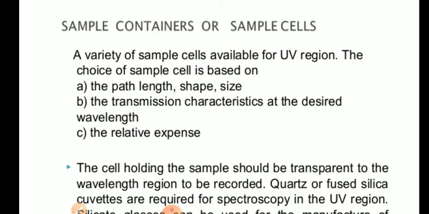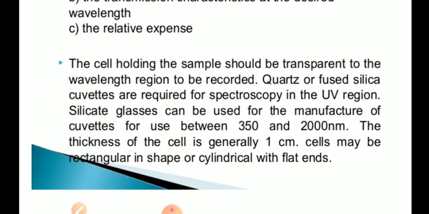Okay, so the sample container or sample cells are called cuvettes. A variety of sample cells are available for the UV region. The choice of sample cell is based on what path length, what thickness of cuvette, you want. The path length may be 1 millimeter to 1 centimeter; generally 1 centimeter cuvettes are used. It also depends on the transmission characteristics and the expense you can bear.